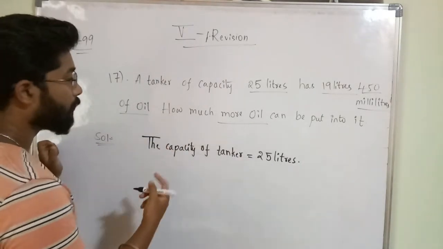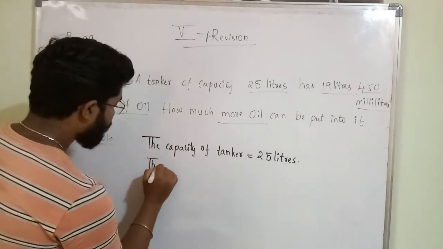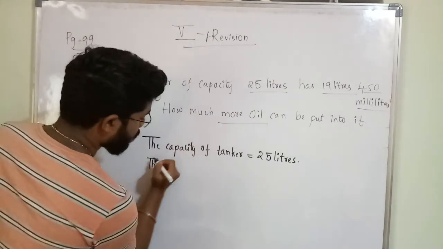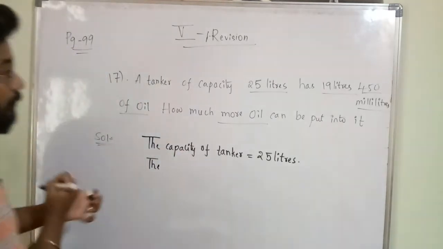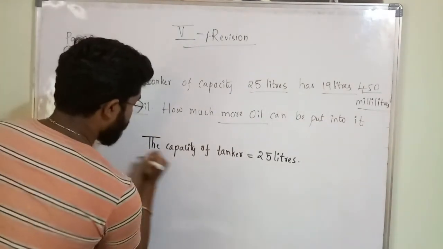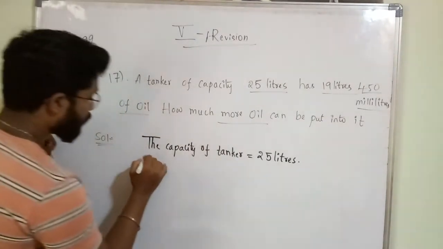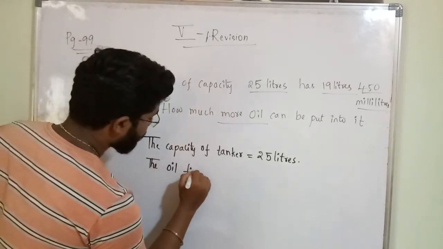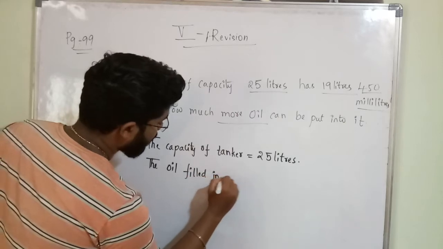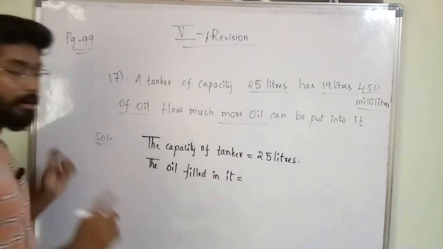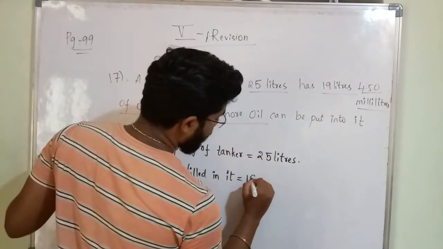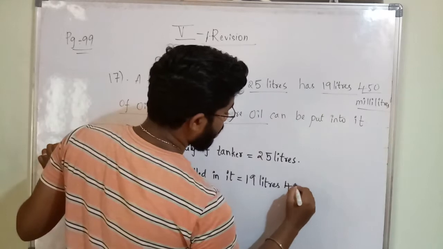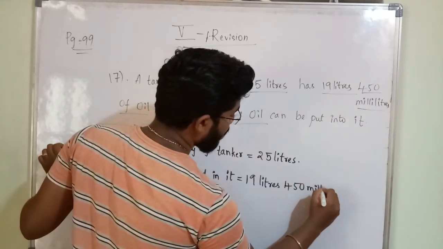How much is filled? The oil filled in it is how many liters? 19 liters 450 milliliters.